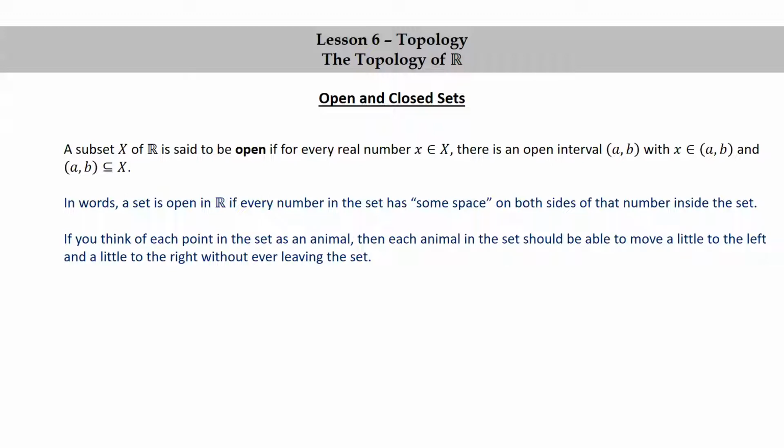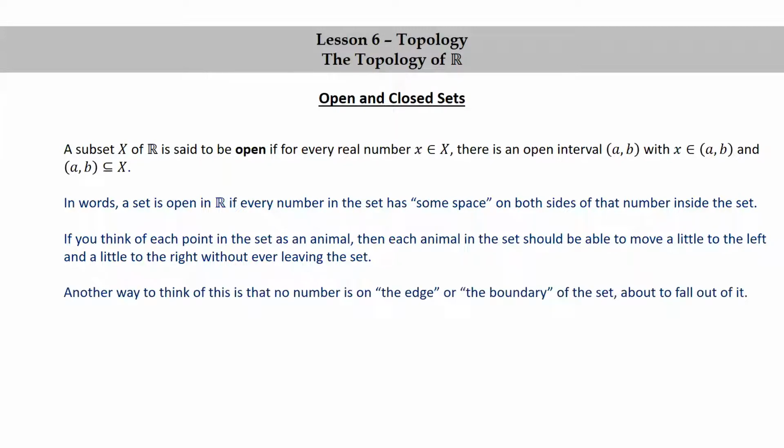If you think of each point in the set as an animal, then each animal in the set should be able to move a little to the left and a little to the right without ever leaving the set. Another way to think of this is that no number is on the edge or the boundary of the set about to fall out of it.